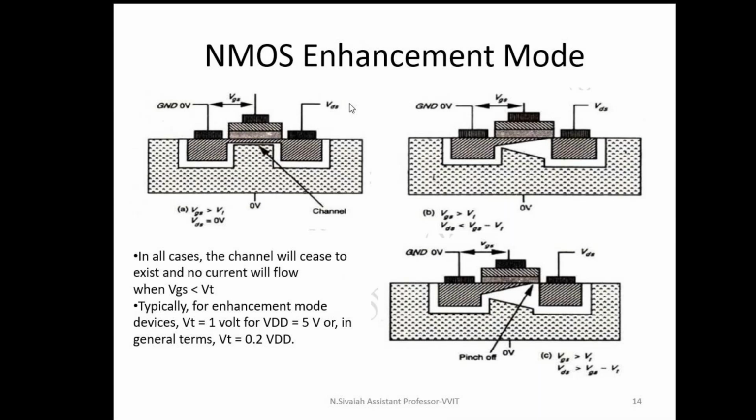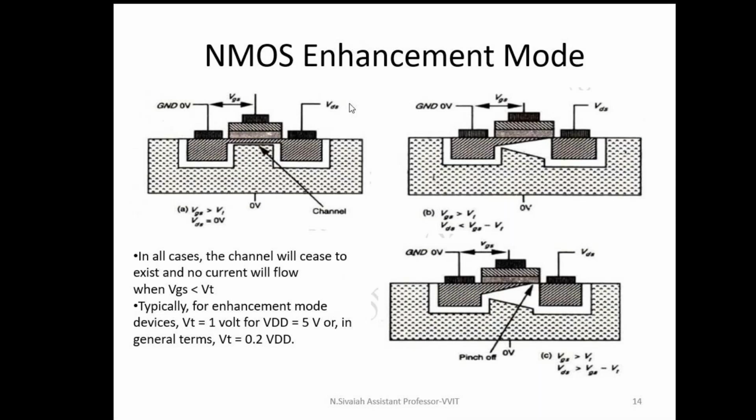As the VDS value is increasing, what about the electric field? We know the relation between the electric field and voltage: E is equal to VDS by R. As VDS is increasing, the electric field is increasing. Then if the electric field is increasing, what about the drift velocity? Drift velocity also increases because v is equal to mu into E. If drift velocity is increasing, then drain current also increases.